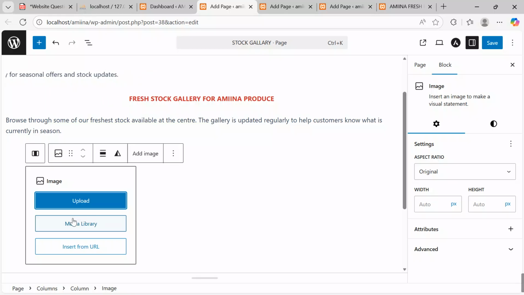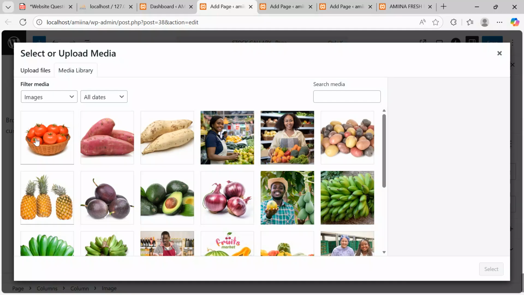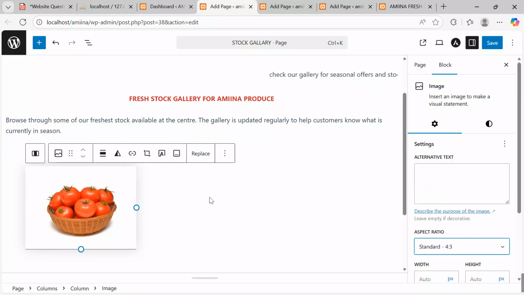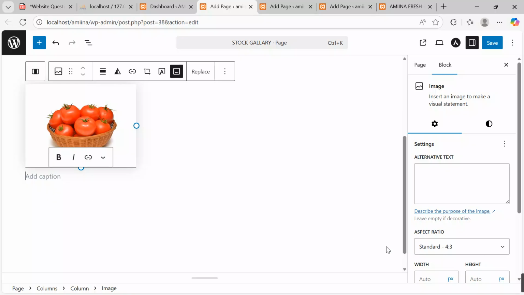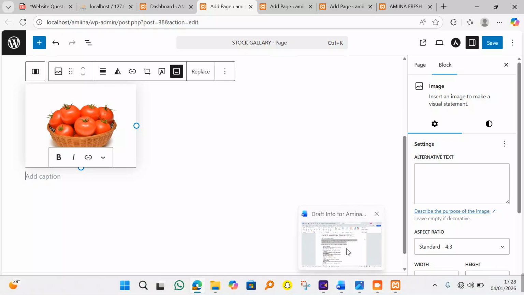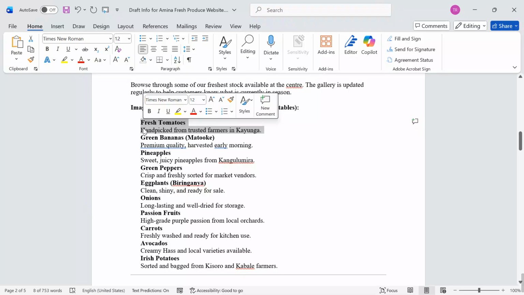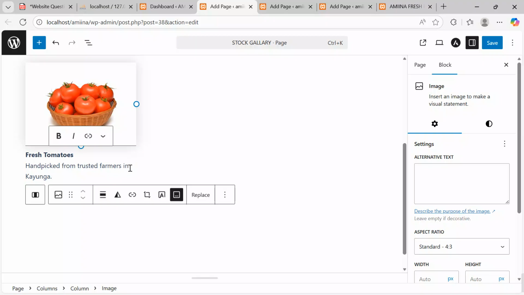Come under image. I go to media library. I put some images over there. Let me start with this. Select. Keep it at standard for easy units to be measured. Then after, I'll come over here. I say add caption. I move here. I want to add some caption. Get back here. I say these are fresh tomatoes. Click. Ctrl C. I want to just paste for time management.